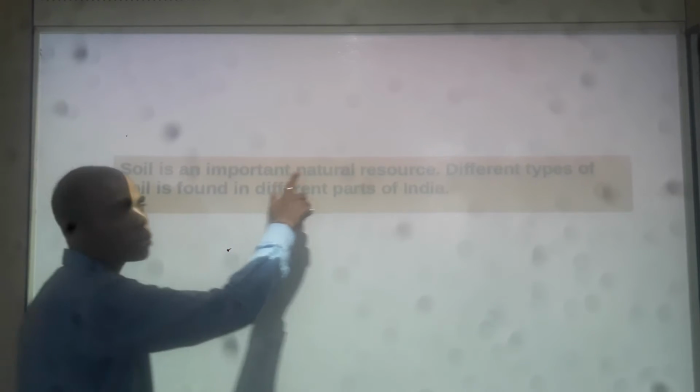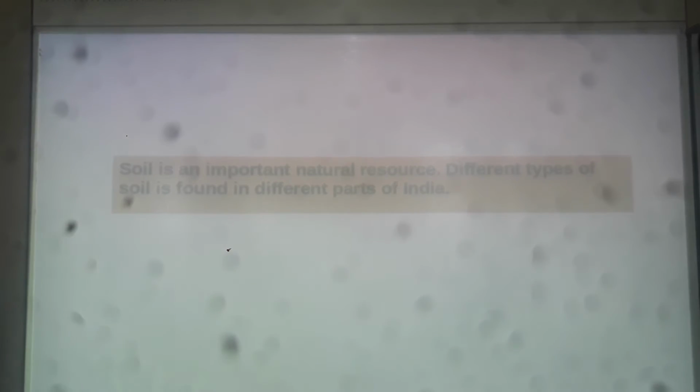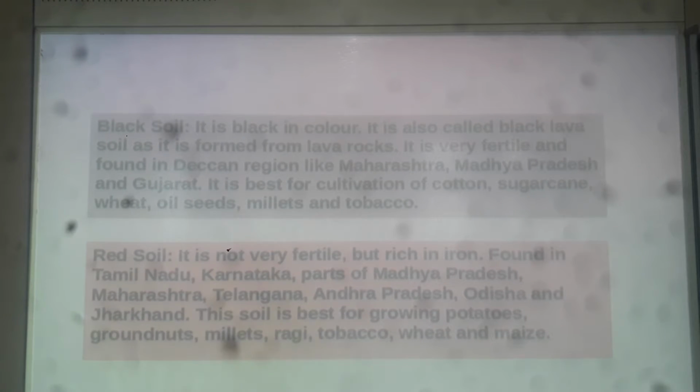It is a general phenomenon, it is a common statement, right? But what is soil? It is an important natural resource. Natural resource, those resources which come from nature. And what is resource? Those things which fulfill our needs are called resources. So soil is an important natural resource, and different kinds of soil are found in different parts of our country, India. Now let's learn about different kinds of soil.